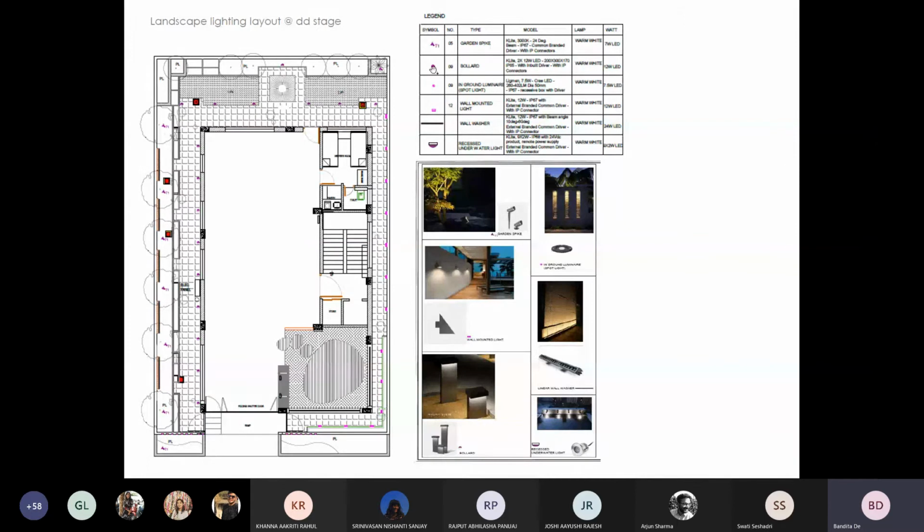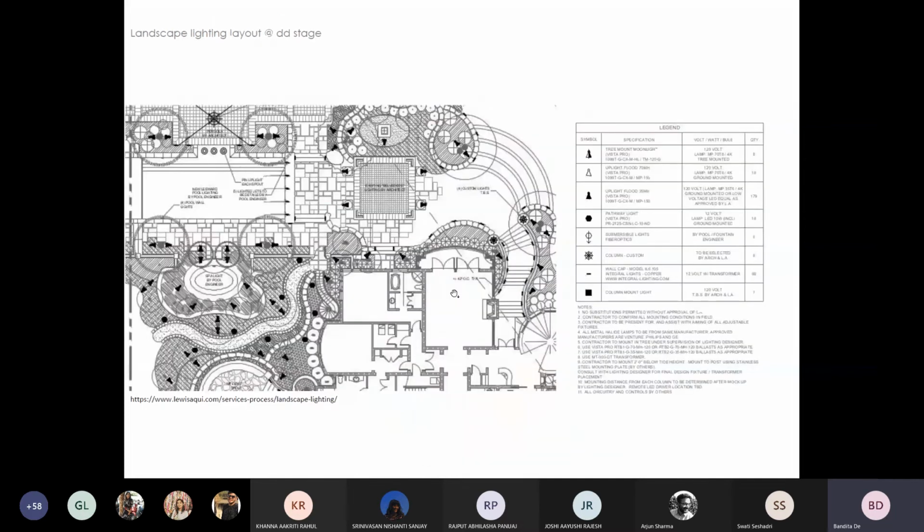That legend comprises the symbol, the quantity of the lights that are used in the plan, the type of the light, the model, the color of the lamp used, and the wattage. And there's a cut sheet to always support your lighting plan where you show the kind of lighting effect that you're proposing and the kind of fixture that you're proposing to create that kind of impact.